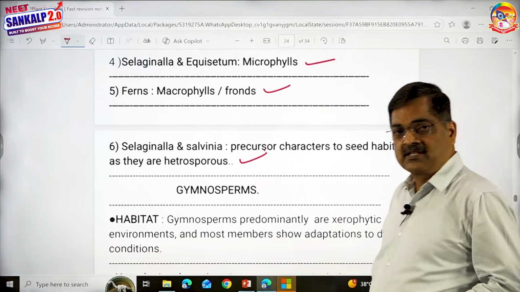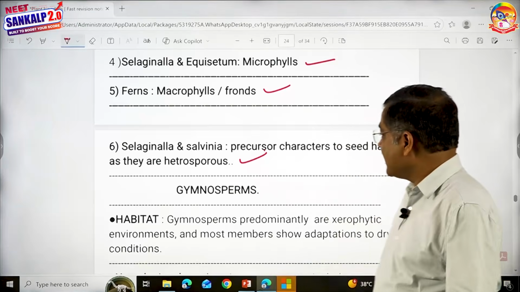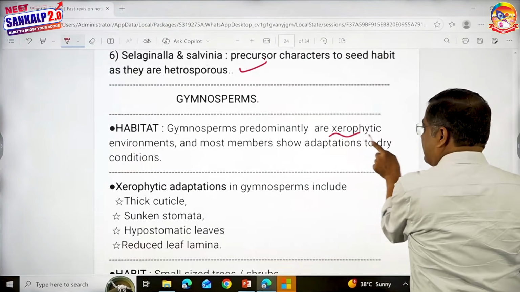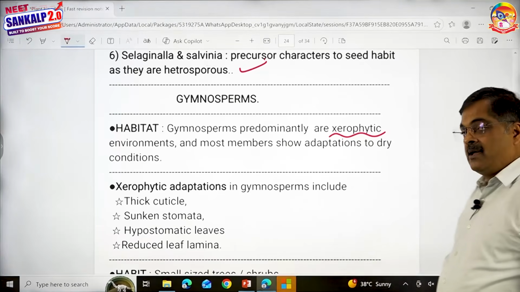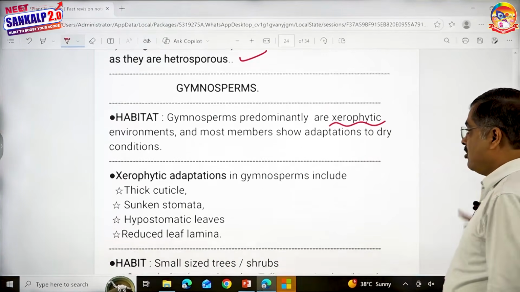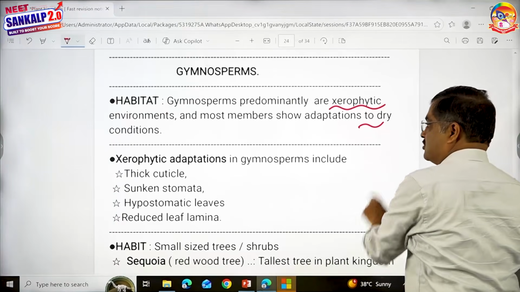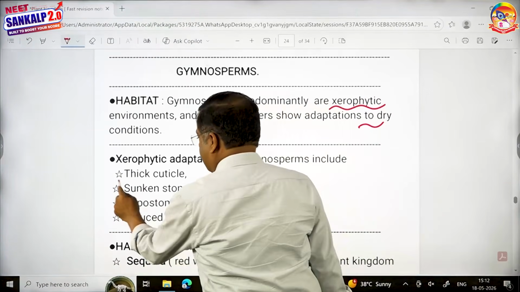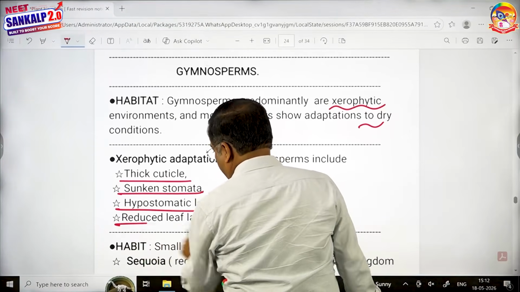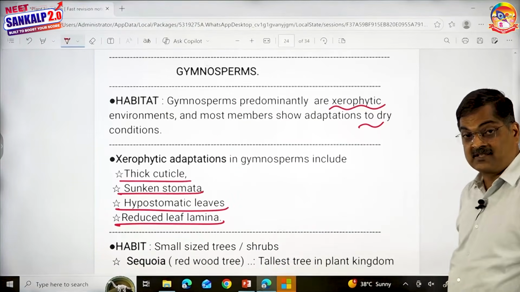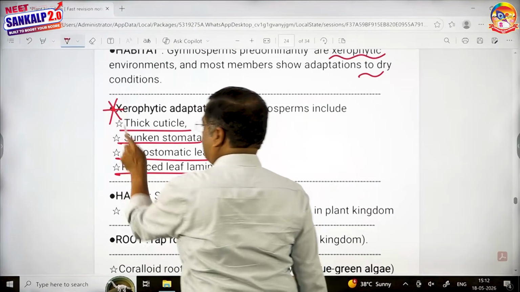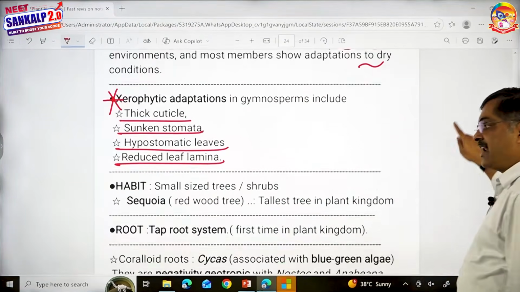We are in the last 5 minutes, where we are going to get rid of the last group, children, that is gymnosperms. This was asked a maximum number of times. The majority of them are xerophytes, and they show adaptations to dry conditions. What are those? Thick cuticle, sunken stomata, hypostomatous condition, reduced leaf lamina, spinous. This is a very popular question in NEET. Please don't forget that. After habitat, habit.